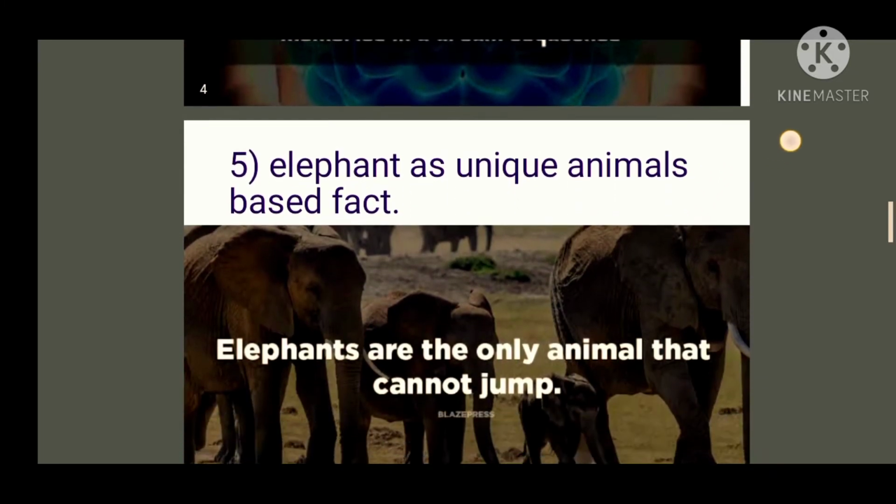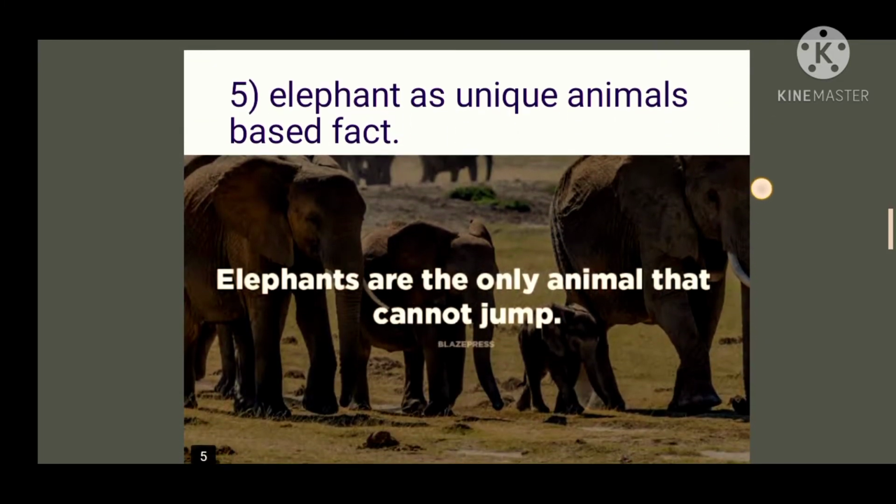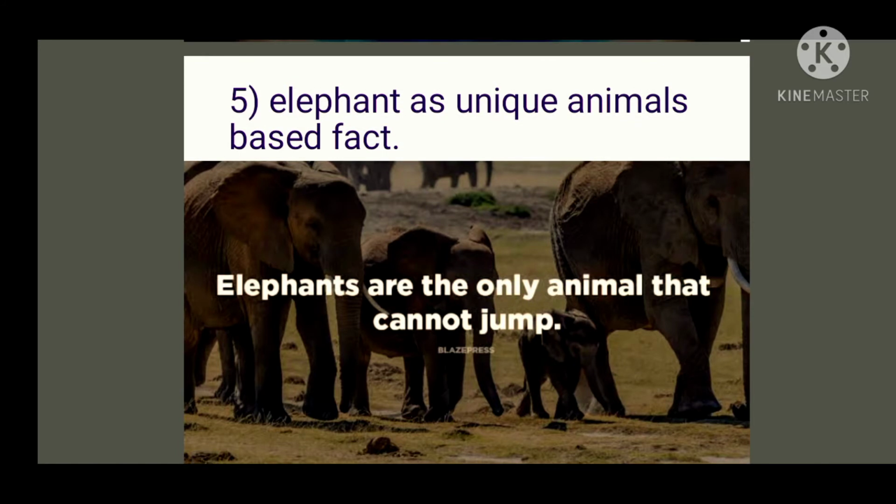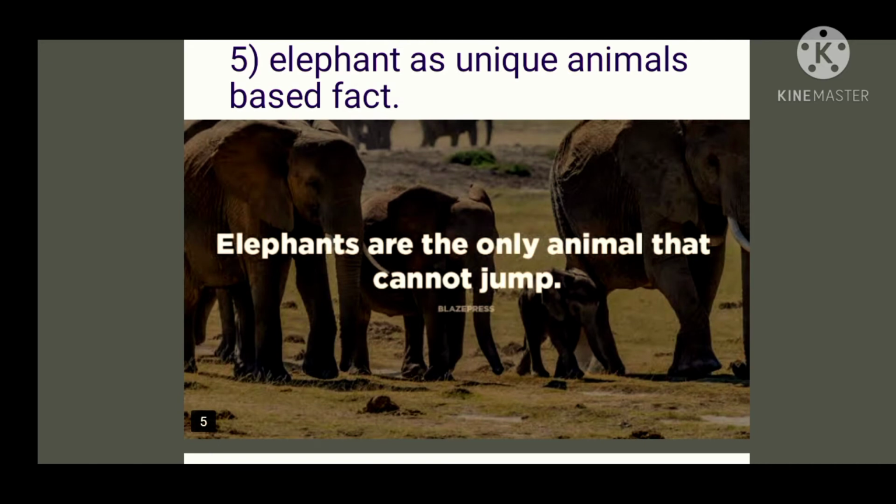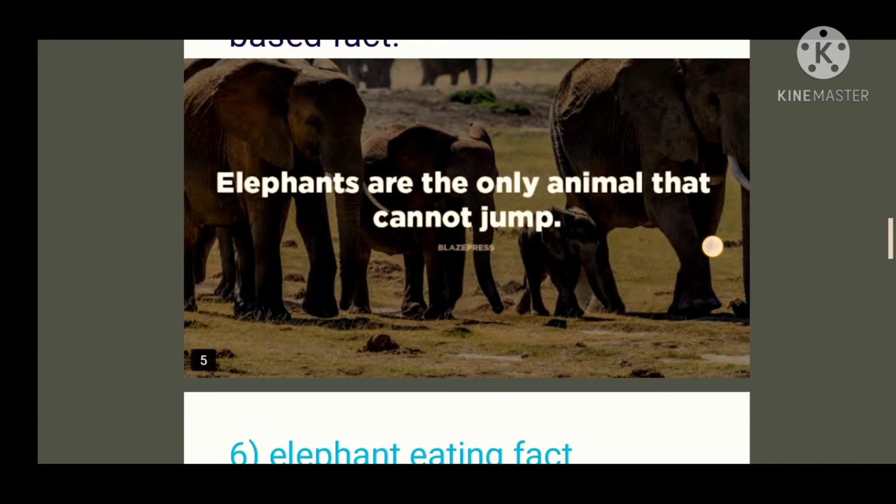Now we talk about our elephant fact, why the elephant is a unique animal. Because among all animals, the elephant is the only animal that cannot jump. This is the truth: all animals can jump, but the elephant cannot jump.